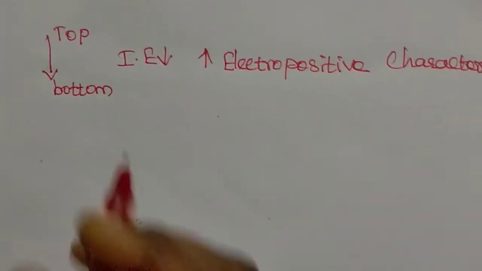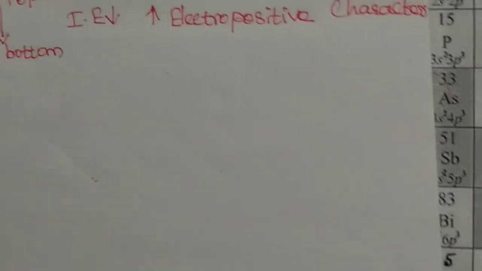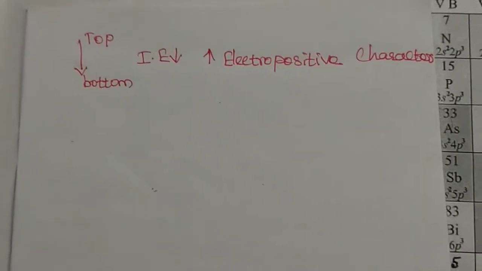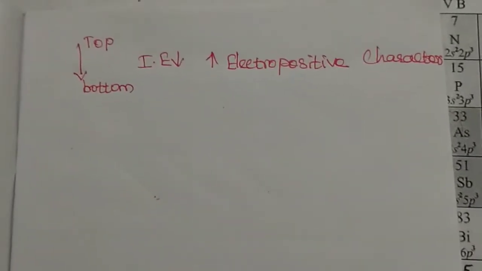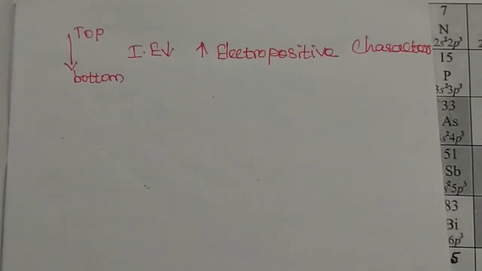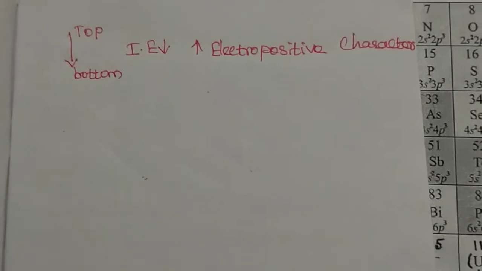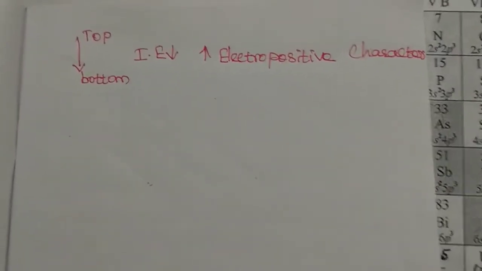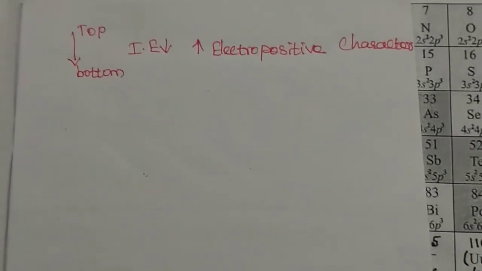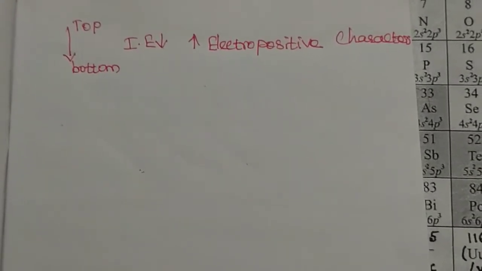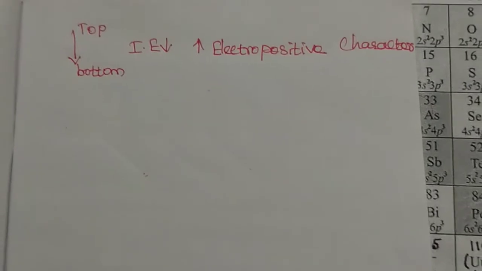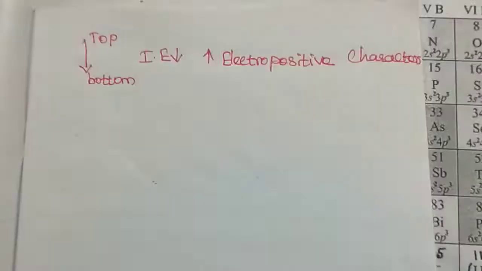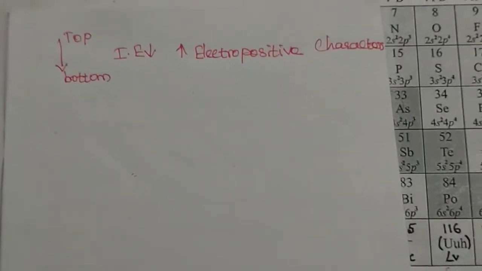Electropositive character of the element is increasing. Because of this increasing electropositive character, with decreasing ionization energy, the hydroxides of the elements at the bottom are more basic. From top to bottom, the basicity of the compounds is increasing.